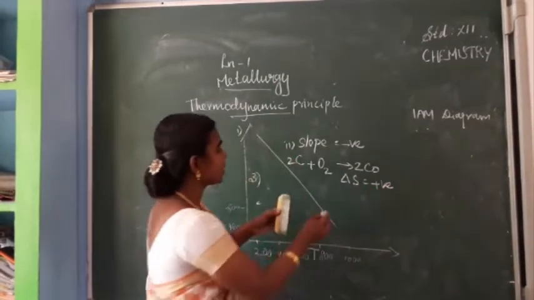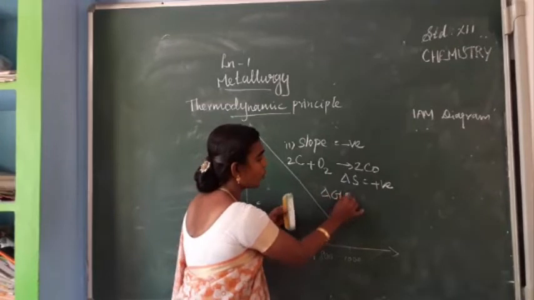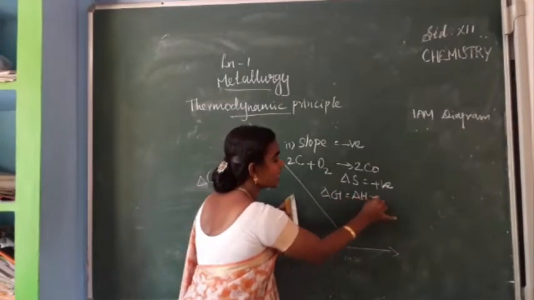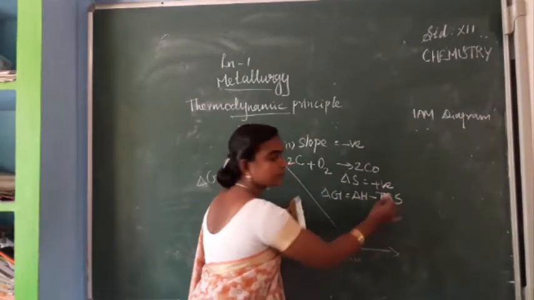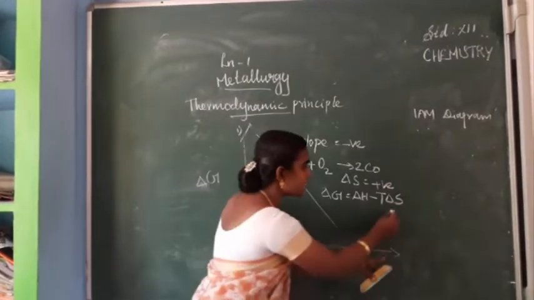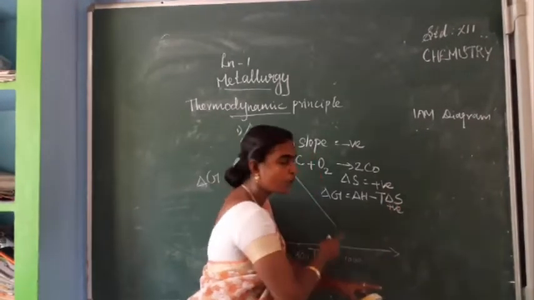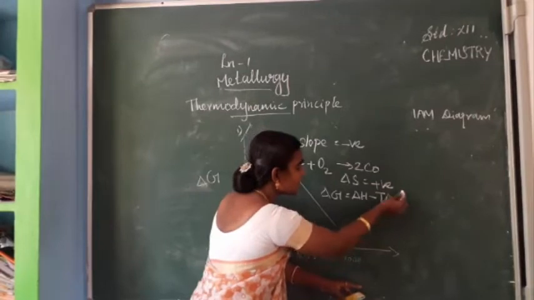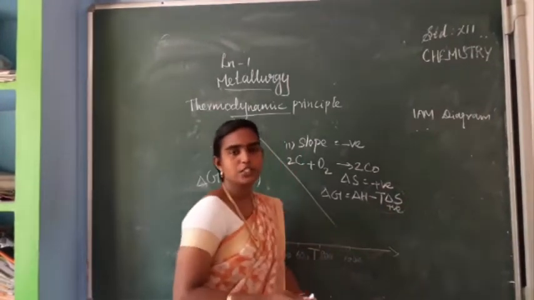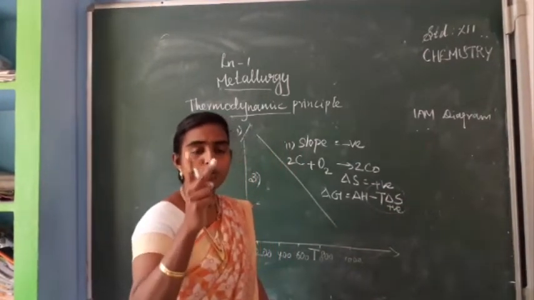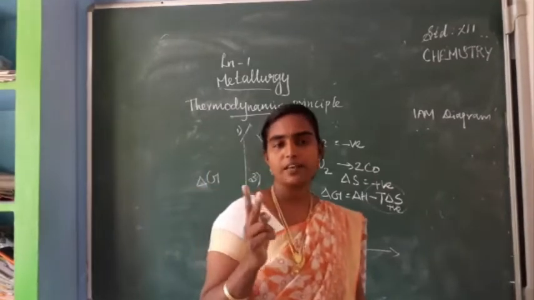So in this equation, delta G is equal to delta H minus T delta S, isn't it? So here when delta S is positive, automatically this slope value must be negative. Is it clear, students? So two observations we have discussed.